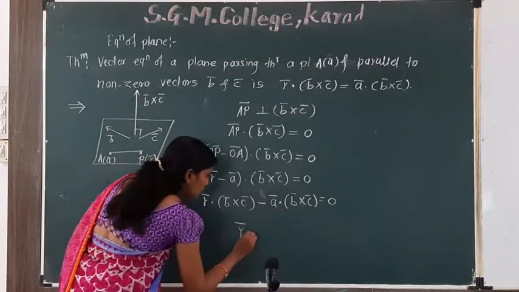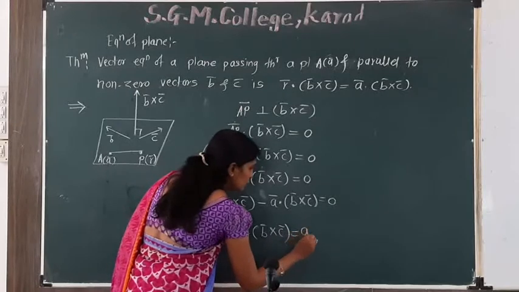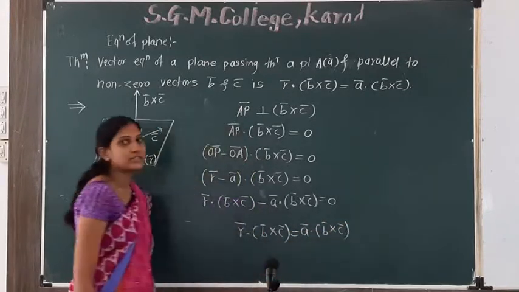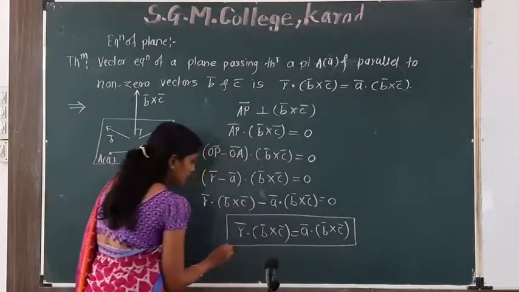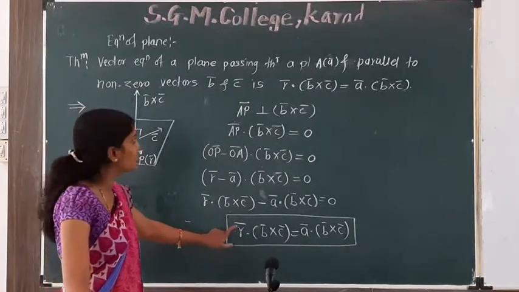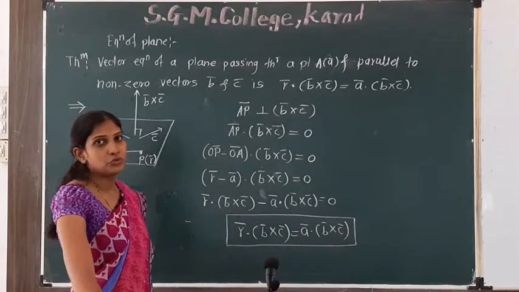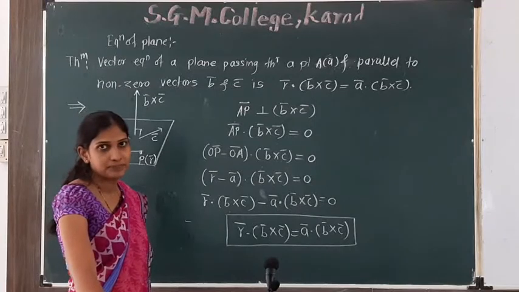So R bar dot B bar cross C bar is equal to A bar dot B bar cross C bar. This is the vector equation of a plane passing through a point and parallel to two non-zero vectors B bar and C bar.